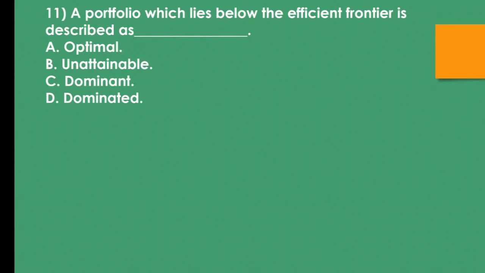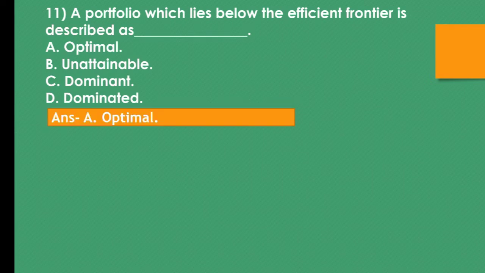Question number 11. A portfolio which lies below the efficient frontier is described as A. Optimal, B. Unattainable, C. Dominant, D. Dominated. The correct option is A. Optimal.